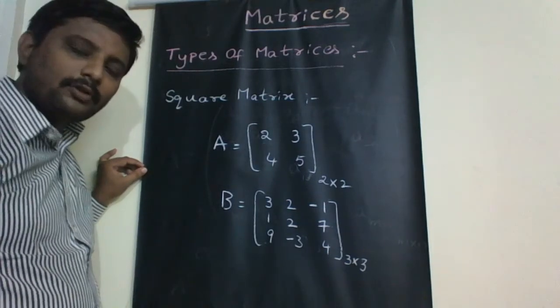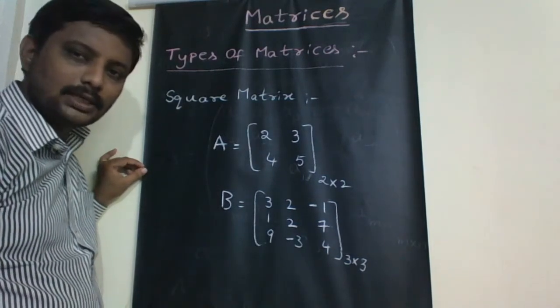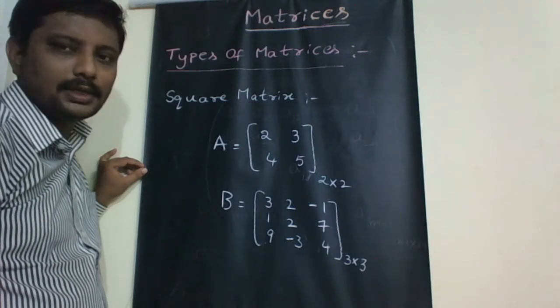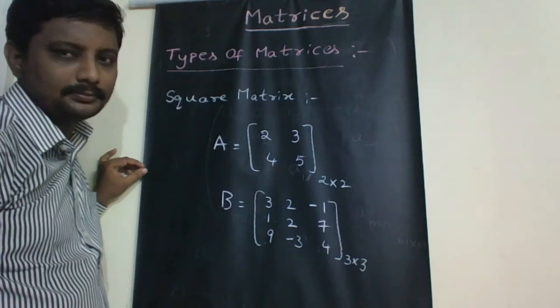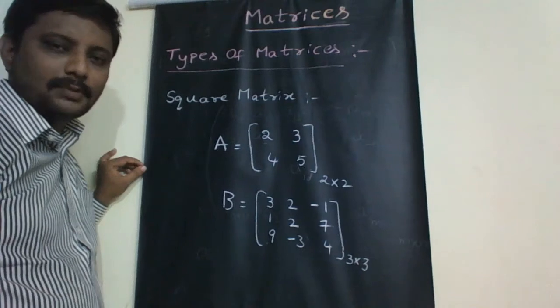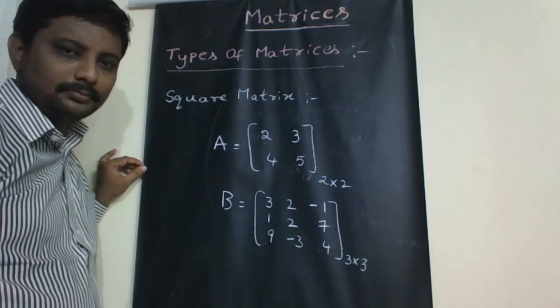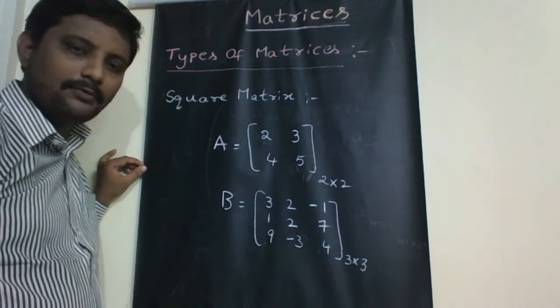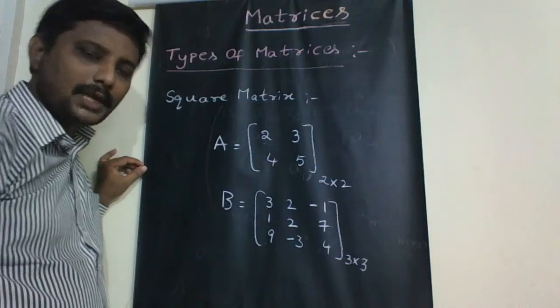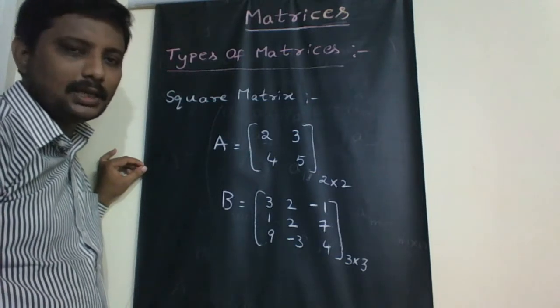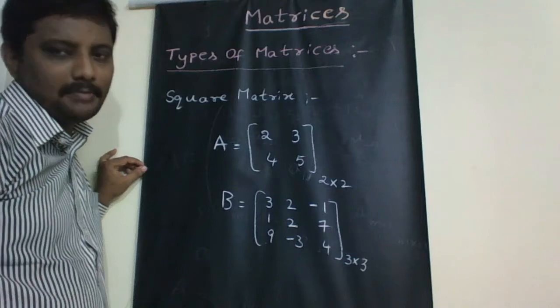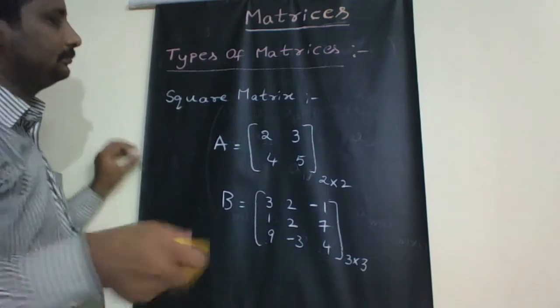If the number of rows and columns are equal, then the matrix is called a square matrix. So the square matrix definition, write down: a matrix in which the number of rows and columns are equal is called a square matrix. Examples.